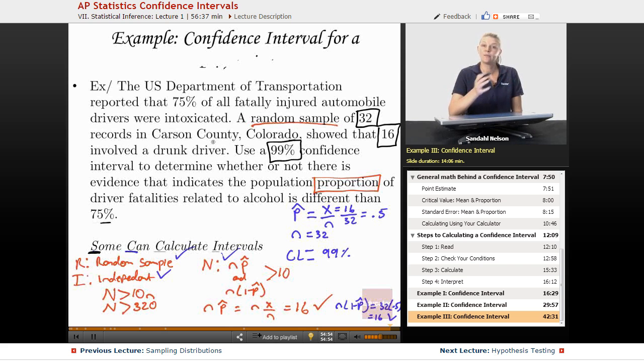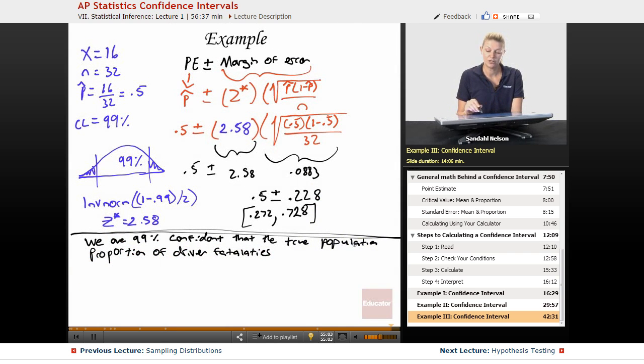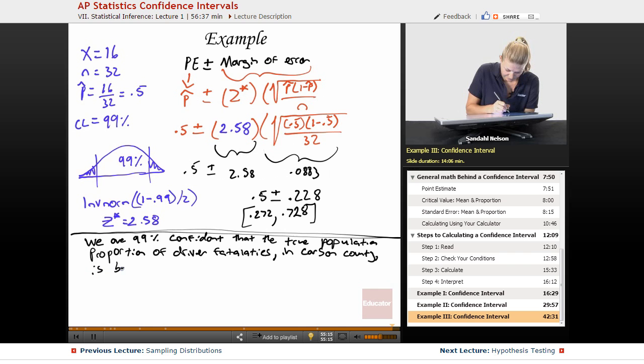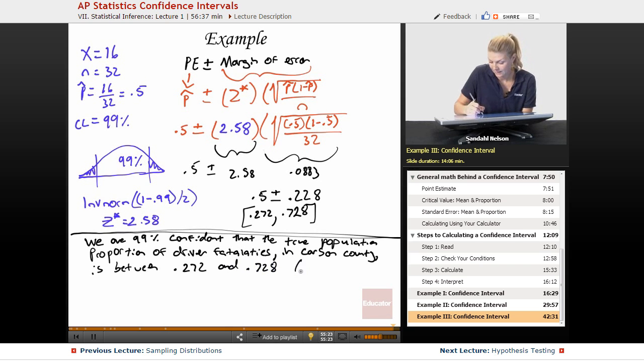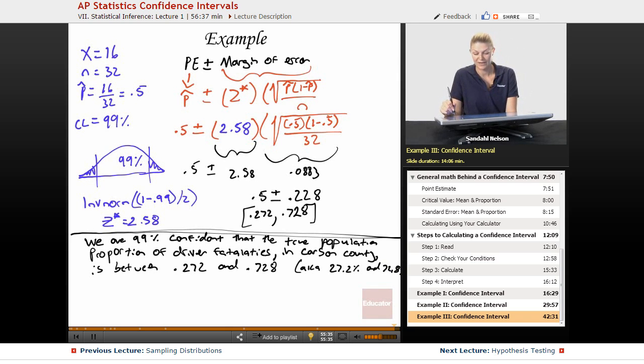So if you remember from developing surveys and doing experiments, you have to have a representative sample in order to draw conclusions about your population. So we're 99% confident the true population proportion of driver fatalities in Carson County is between 0.272 and 0.728. In other words, 27.2% and 72.8%.